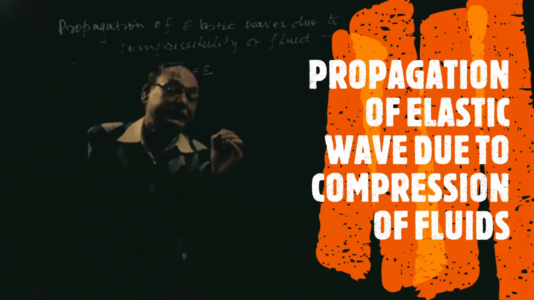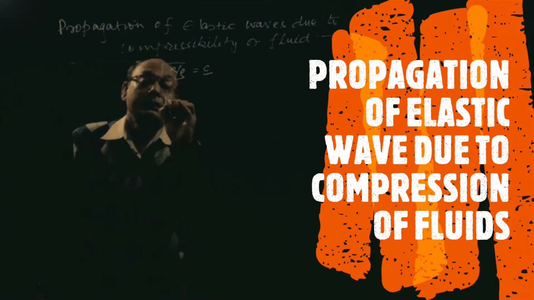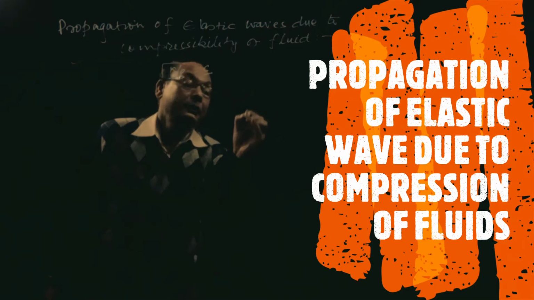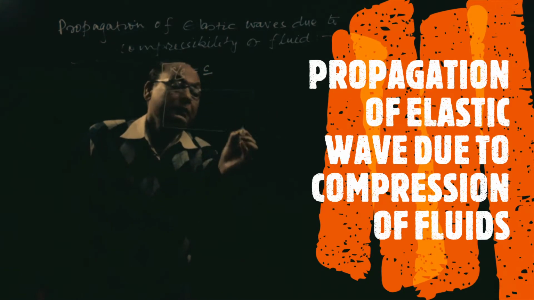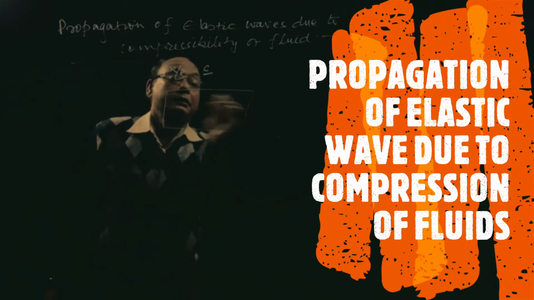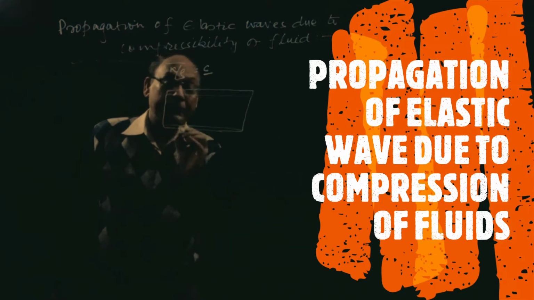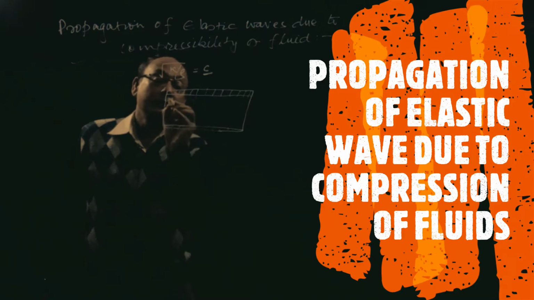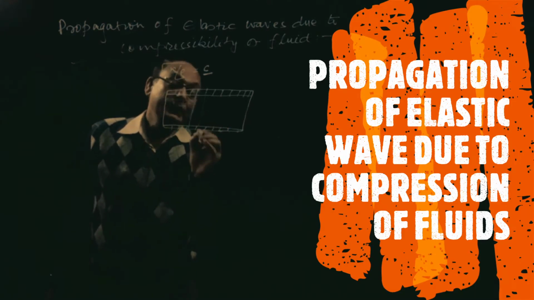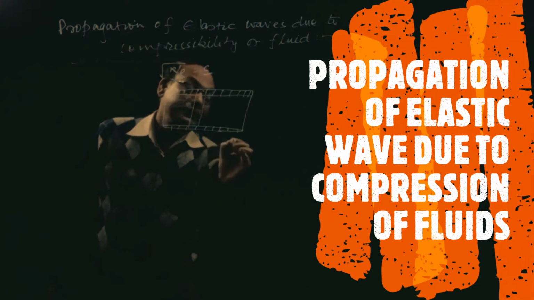a fixed rigid body. This is a fixed rigid body, okay, and there is a piston. So let us call it u, distance u dt, and this one c dt.